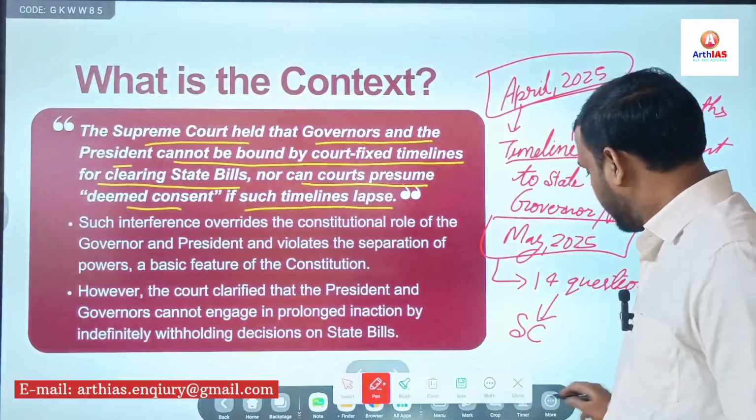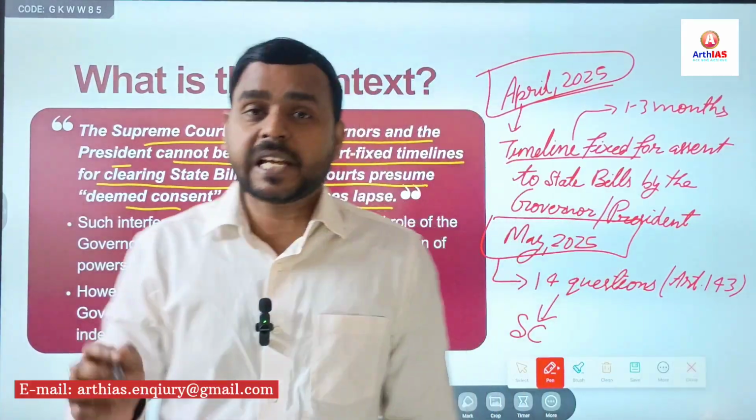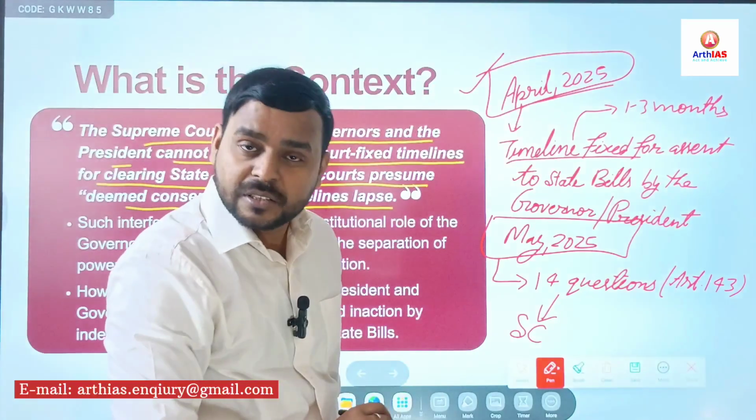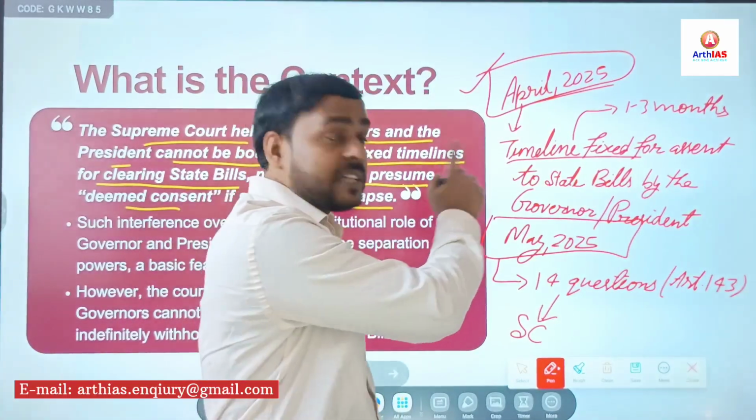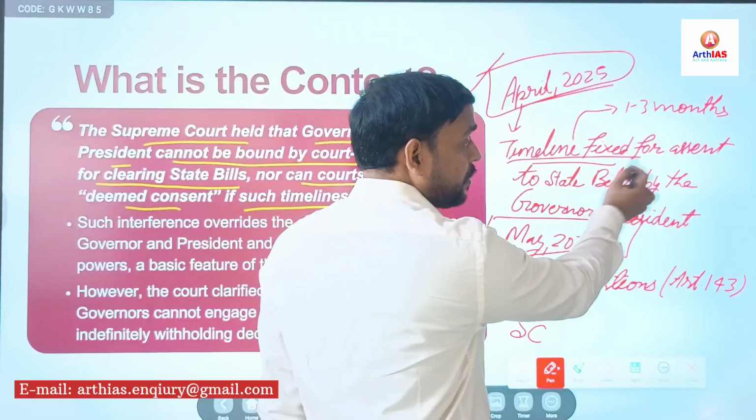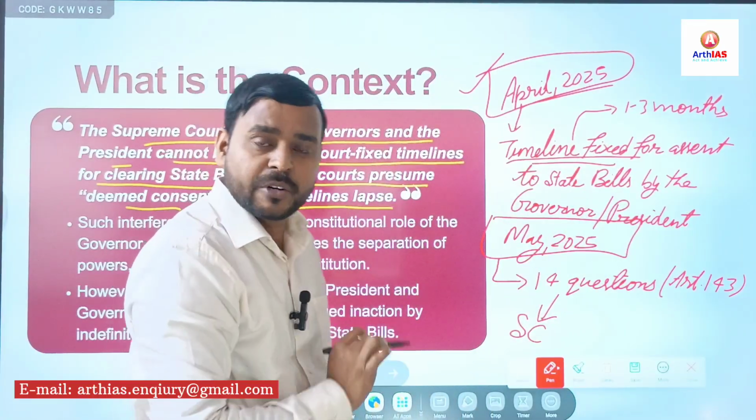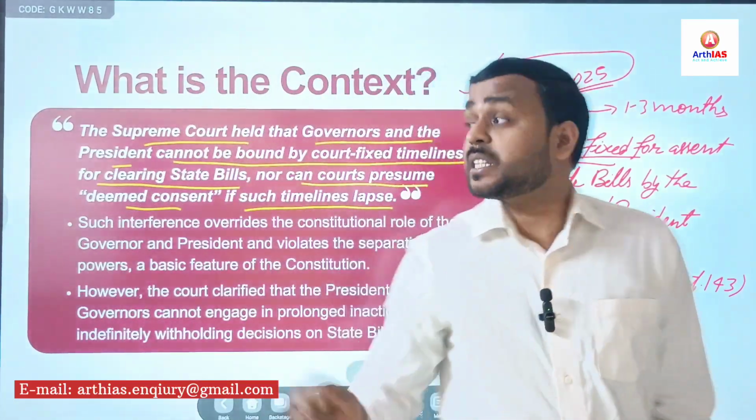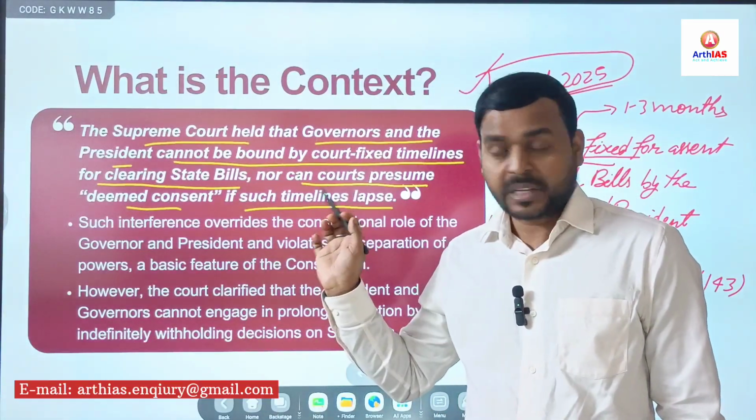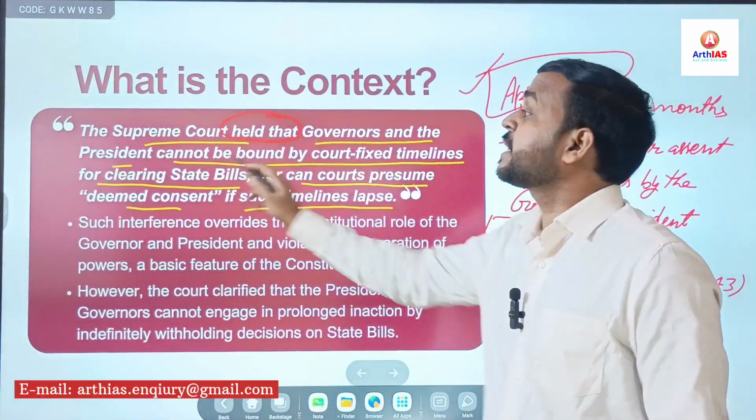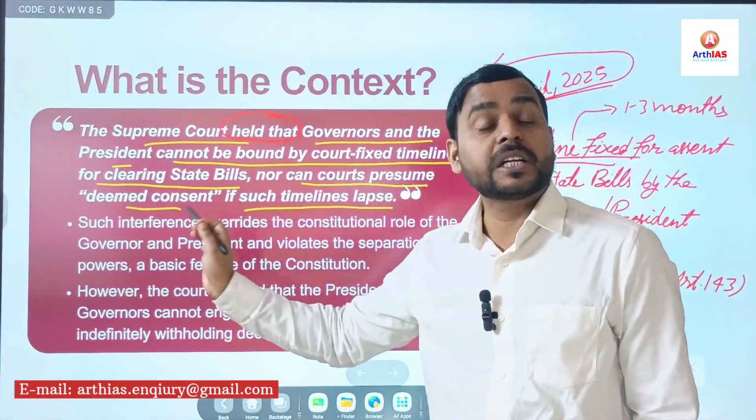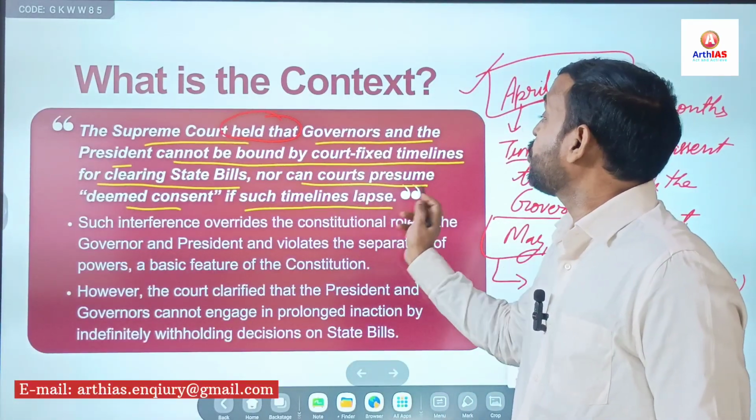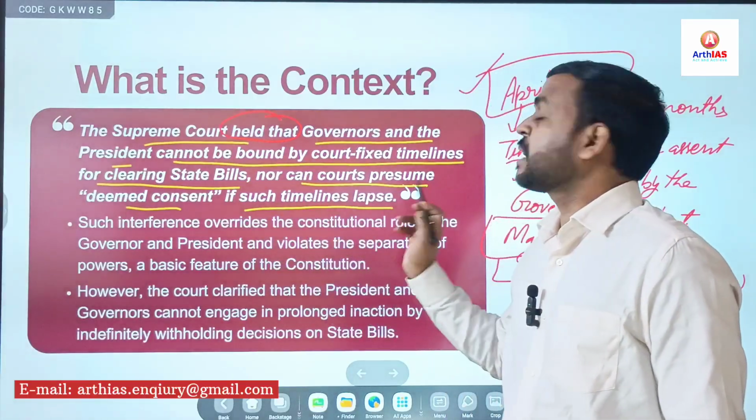So this is the issue, and in the recent judgment, the Supreme Court has clarified, and it has overturned the April 2025 judgment. In the April 2025 judgment, it had fixed a timeline for assent to state bills by the governor or even the president. But in the recent judgment, it has clarified that governors and president cannot be bound by court-fixed timelines for clearing state bills. Apart from that, it also held that the court cannot presume deemed consent if such timeline lapses.